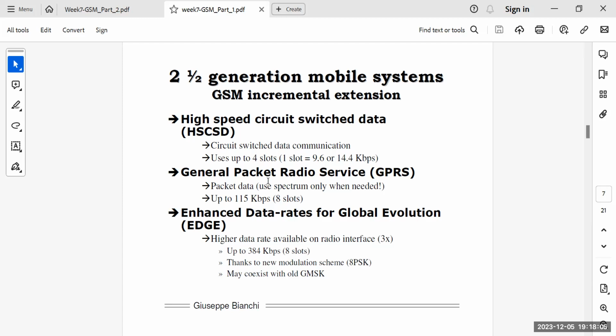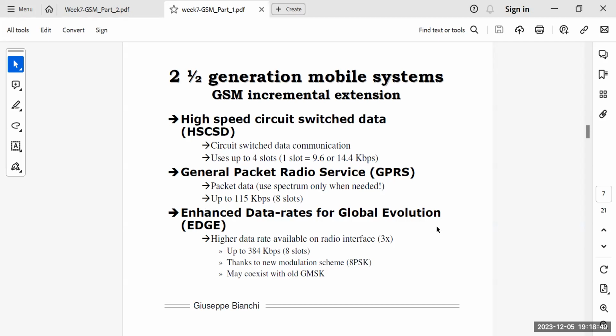And after that, it evolved to EDGE, the enhanced data rate for global evolution. I believe most of you, when you get to some place that has some connectivity issue, and you're not getting the 4G, you usually get 3G. And even if the 3G is not coming, either you get EDGE, and sometimes it is showing you G on your mobile phones, and sometimes you see that E written on the top right of your mobile phone. That is basically the EDGE, right? EDGE basically stands for enhanced data rates for global evolution.